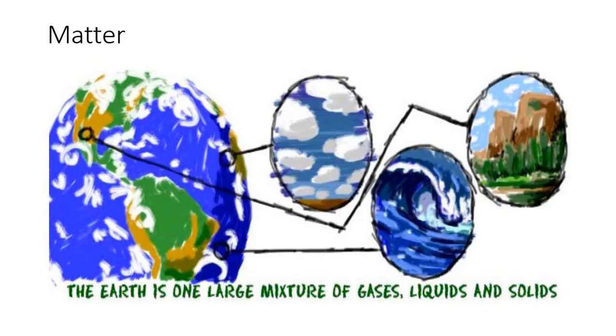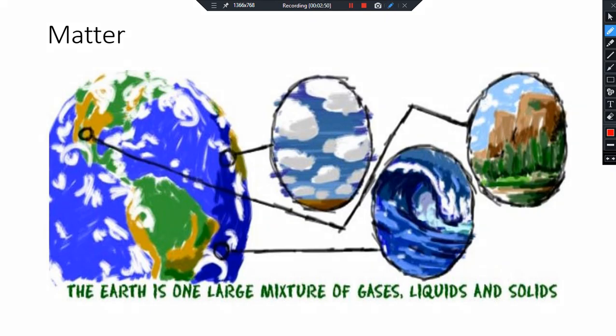In our modern world, we know what matter is made up of. If you look to our planet, it is a mixture of gases, liquids and solids.